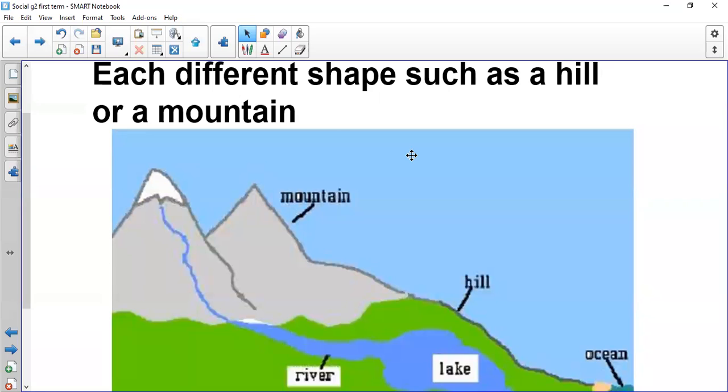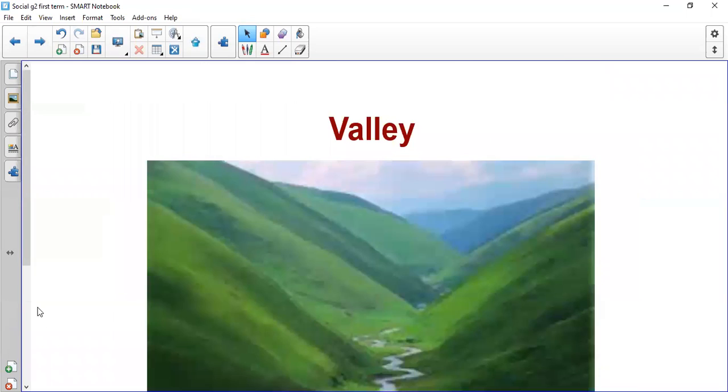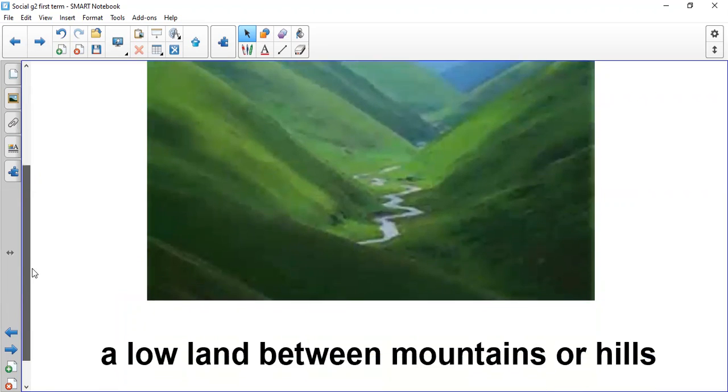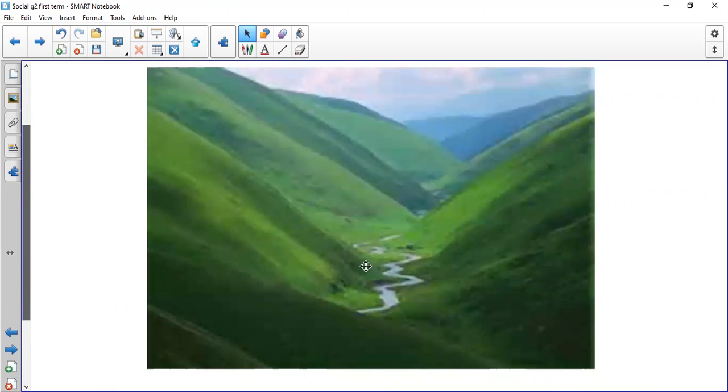Okay, grade two, sorry for the interruption. We said that we have different landforms on Earth. We have different shapes of land on our Earth surface. Let's start with the first landform that we have. It is valley. It's one of the landforms that we have on our Earth surface. What is a valley? This is a valley. This lowland, it's called valley.